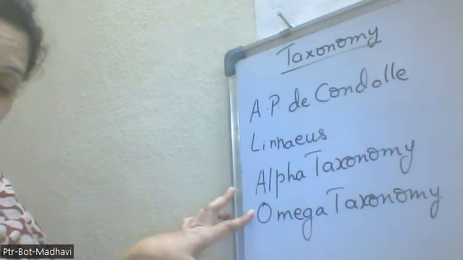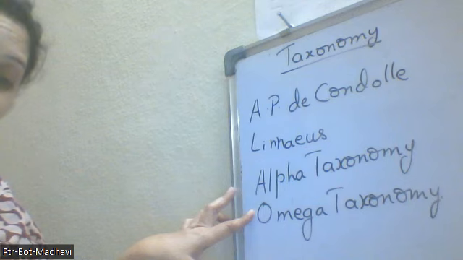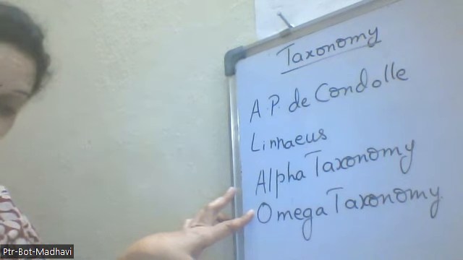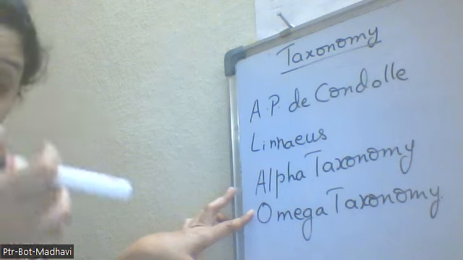In the omega taxonomy, we take the latest ones: palynology we have taken into consideration, phytochemistry also, serology also, and embryology, that is the study of the embryo and the embryo sac.